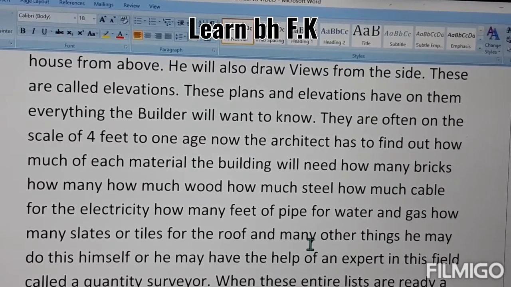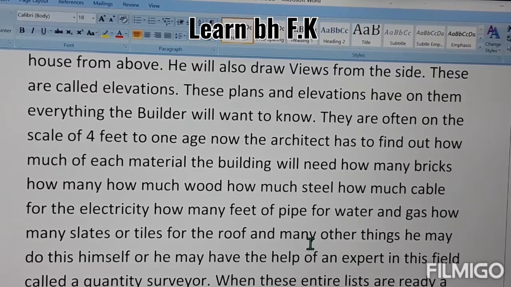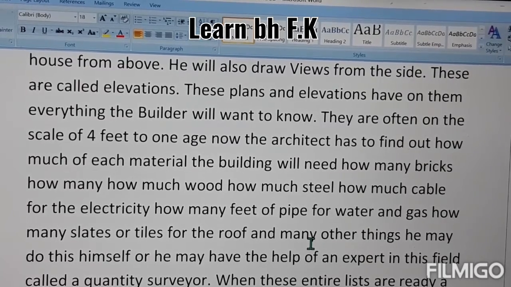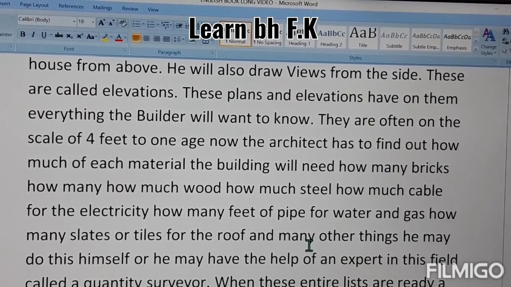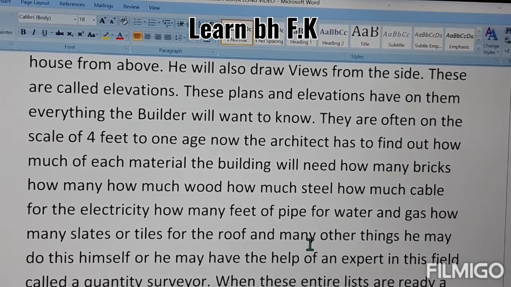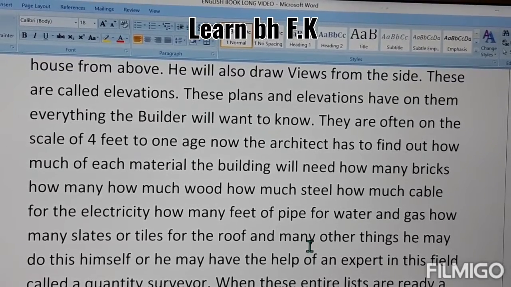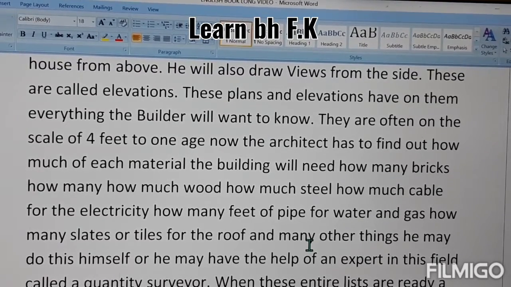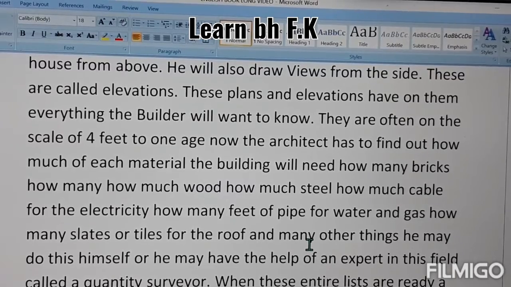He may do this himself, or he may have the help of an expert in this field called a quantity surveyor. It means he will know, by checking your plans and elevations, how much quantity is required for the construction. And there are several other things which you know will be required in the construction.